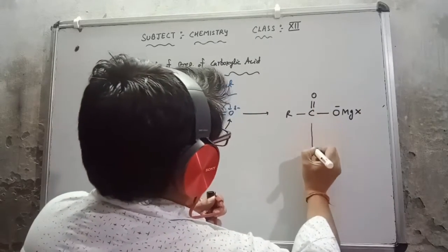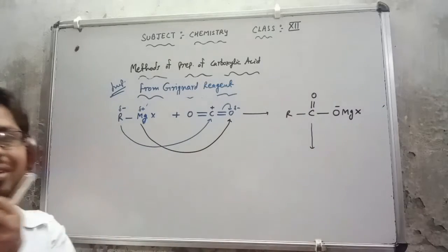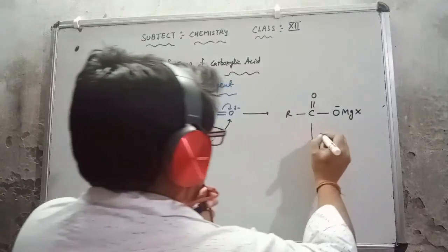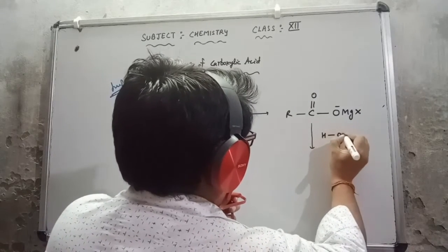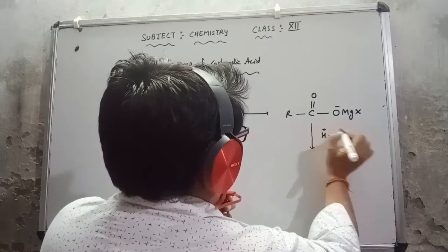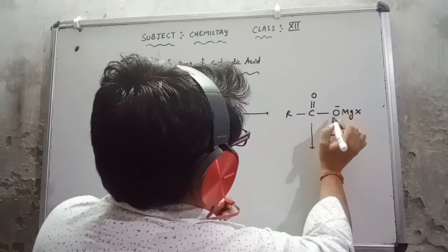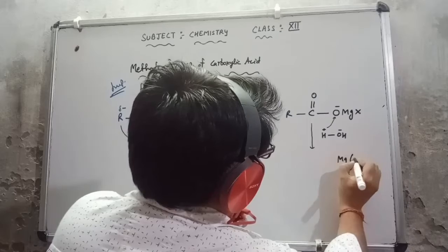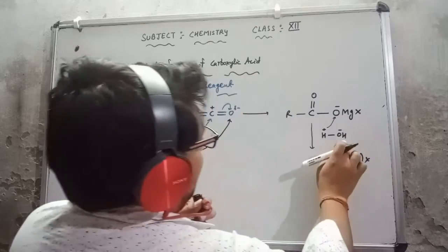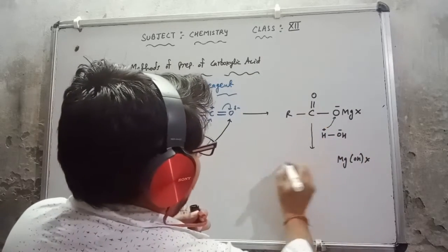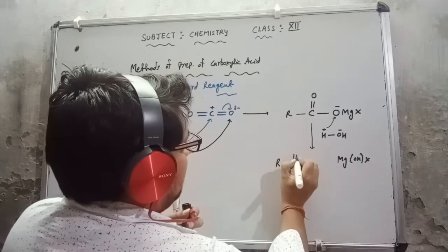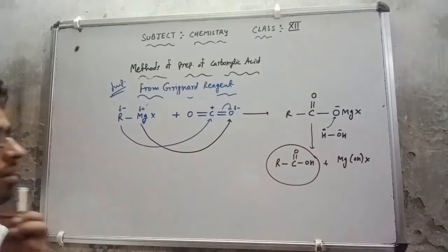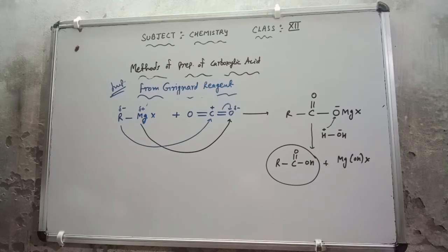Now this goes through the hydrolysis process. Hydrolysis means I am going to dissolve it in water, HOH. H is positively charged, OH is negatively charged. So this oxygen will take the hydrogen, this becomes MgOH, X will be released, and OH will be attached to this carbon, and I am getting R C double bond O single bond OH. So this is the carboxylic acid.